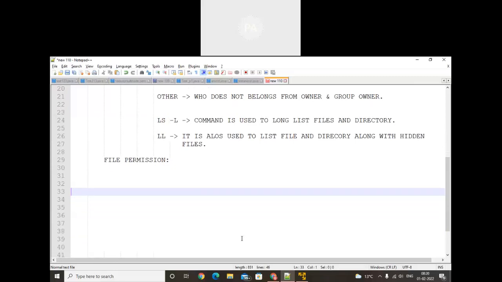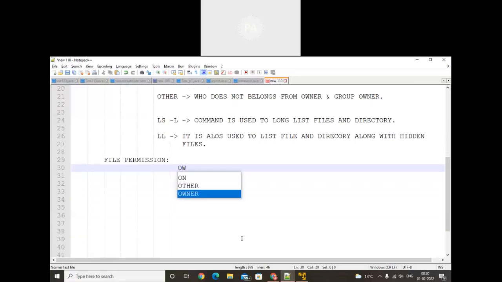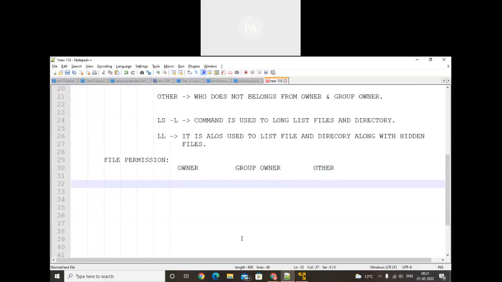See, in the file permission or in the directory, we have three categories. First one is the owner, second will be the group owner, third will be other. So the admin needs to restrict the users, whether it is an owner, a group owner, or other, from accessing that file. That can also be allowed. So if the admin wants to restrict or allow access to a particular file or directory, then we will use the permission.